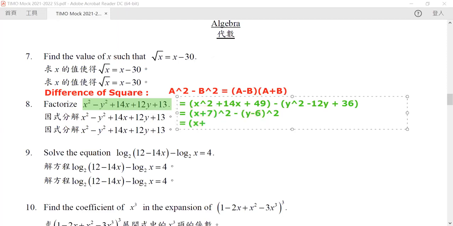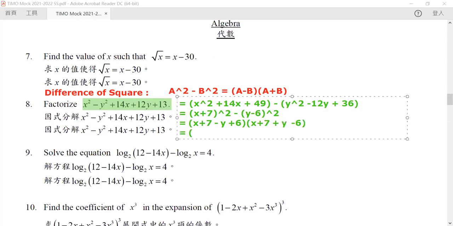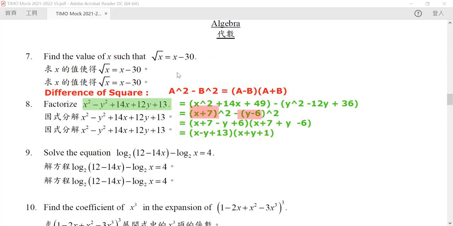After we rewrite it, this would be our answer: x plus 7 minus y plus 6, and then x plus 7 plus y minus 6. And hence the two factors will be x minus y plus 13 times x plus y plus 1. Okay, so this is our answer for question number 8.